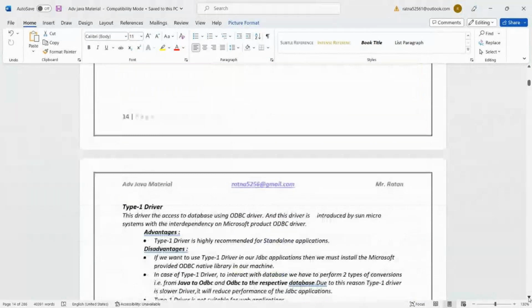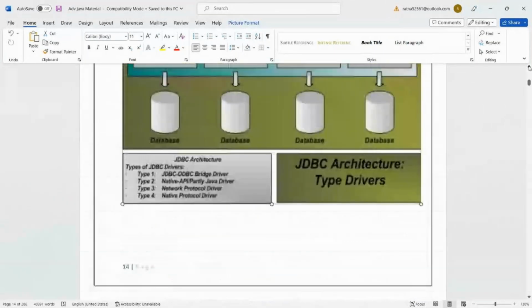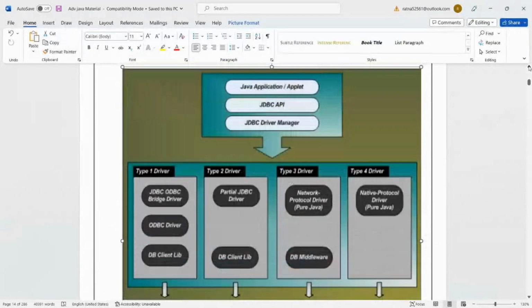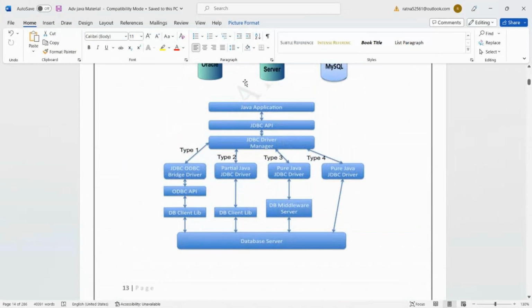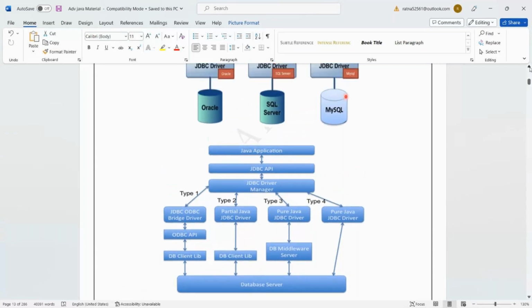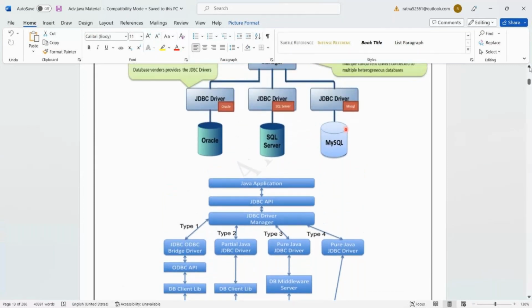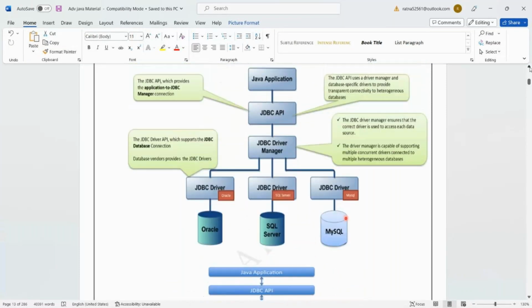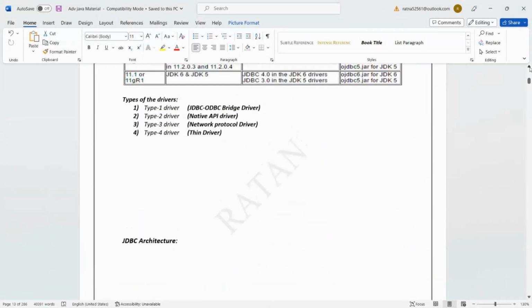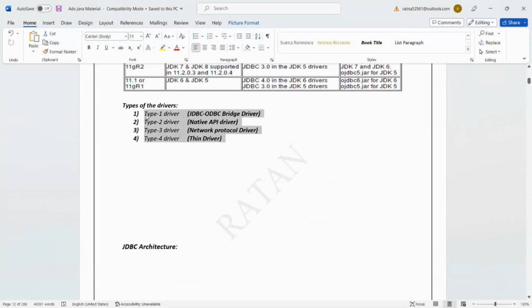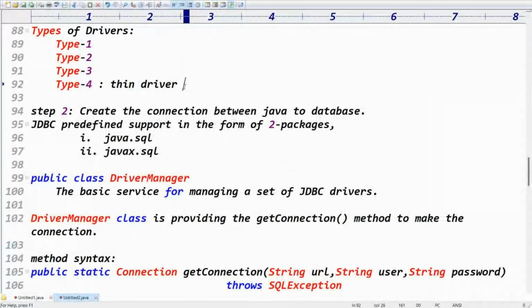Exactly. Guys, the first driver is what? JDBC-ODBC bridge driver. Type 1 driver and type 2 driver are outdated here. Type 1 is the JDBC-ODBC bridge driver. Second one is the partial Java driver. Third one is the pure Java JDBC driver. Type 4 also like that, no problem. I'm looking for the names to copy paste. These are the names: type 1 driver, type 2 driver, type 3 driver, type 4 driver.